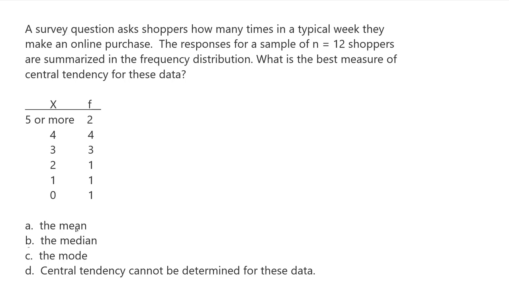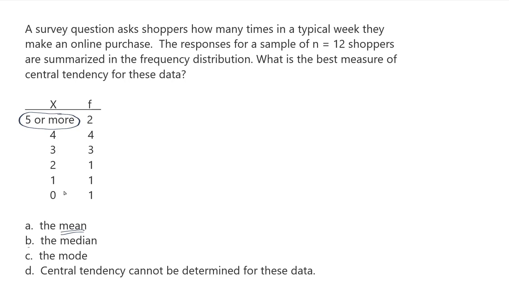Okay, so once again, whenever we have numerically measured data, we would prefer to go with the mean. However, in this case, we can't really say that this is a proper numerical measure. For example, the two people that fit into this category, the two scores that fit into this category, could have been 5 or they could have been 25. We don't really know. We just know that this is 5 or more. So we do not have proper numerical measures.